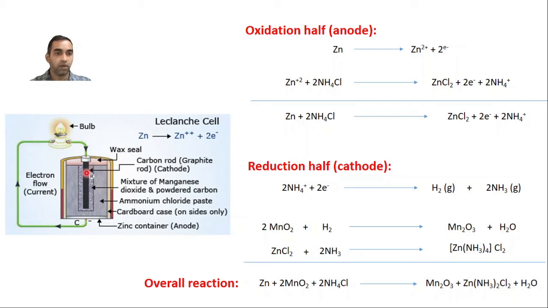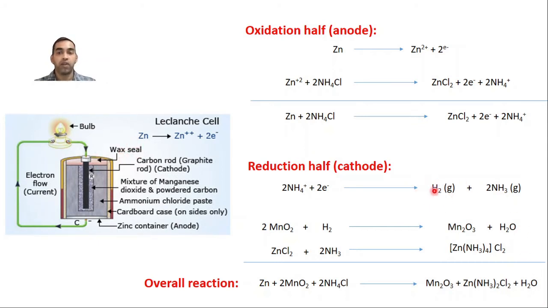After traveling through the circuit, the electrons which are accumulated here will interact with the ammonium ions. When these ammonium ions interact with the electrons, they will give hydrogen and ammonia gases. Now 2 gases are released, which are ammonia and hydrogen. Now you can ask, if gases are released, and that too hydrogen gas which is flammable, then what happens to the cell? It can expand, it can burst, it can even cause some flame or something like that. But usually it doesn't happen if the cell is constructed properly.